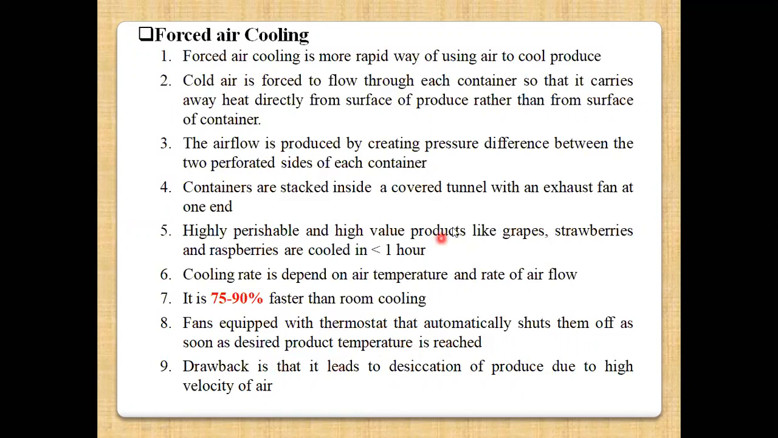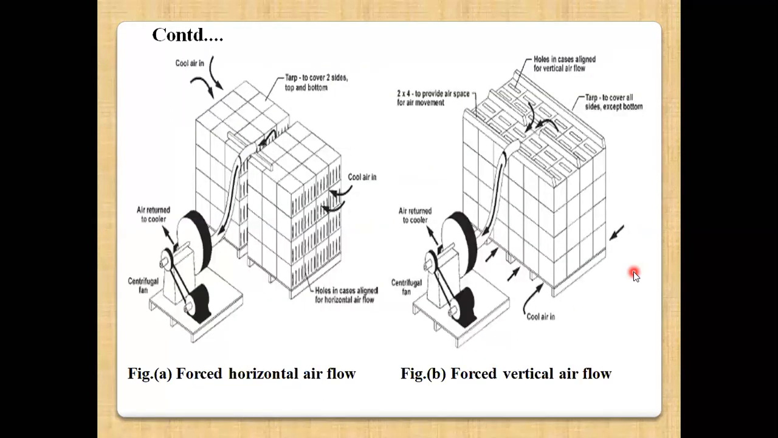The air with a certain velocity is provided in the refrigerated room, so it leads to desiccation of the produce due to the high velocity of air. Desiccation means most of the water is removed from that commodity, which takes place due to the higher velocity of air. So that is the drawback. There may be chances of shriveling or weight loss of the commodity, and ultimately the quality of your produce may be reduced.